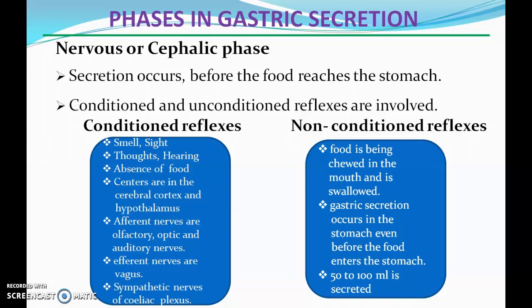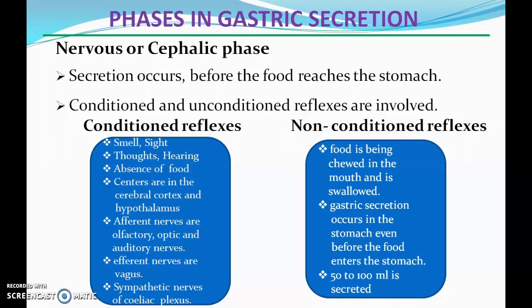The reflexes involved are conditioned or unconditioned. In conditioned reflexes, the smell, sight, thought, even hearing of food, or the absence of food, will cause these reflexes. The centers are in the cerebral cortex and hypothalamus.